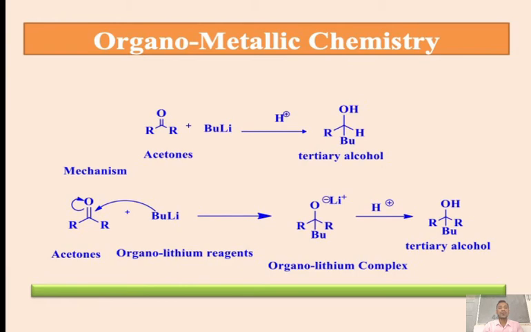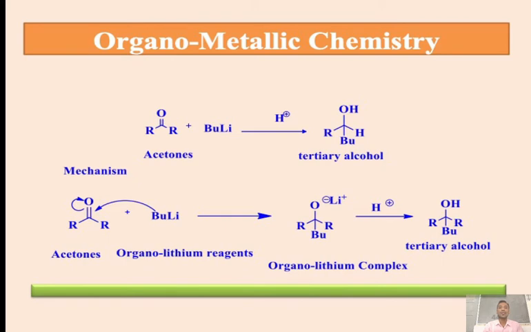So specifically, here I take one more example, acetone. These two carbonyl carbon substituents are replaced again. So what type of effect do we get here? So dear students, when both hydrogen atoms are replaced by two alkyl groups, we call it a ketone. If you substitute CH3, we call it acetone. Butyl lithium, then H plus followed by hydrolysis, it is converted into the tertiary alcohol. So there is one hydrogen atom missing. This is just R, there is R, sorry.